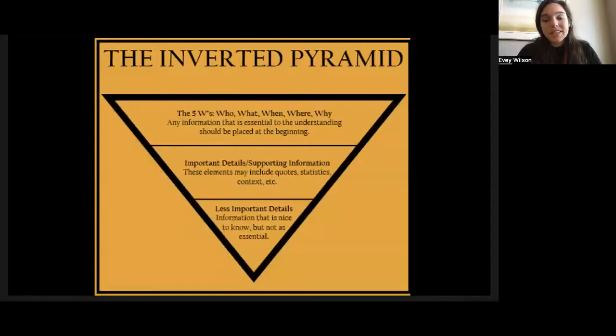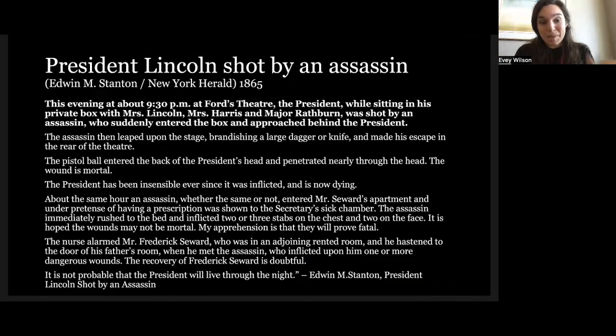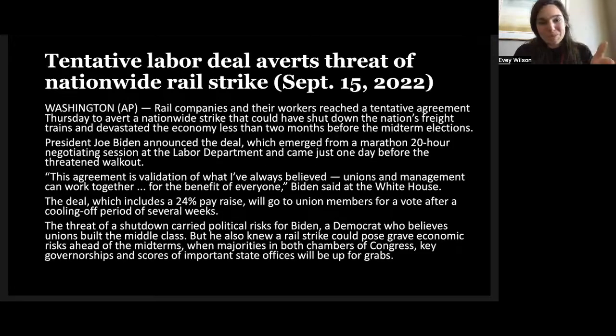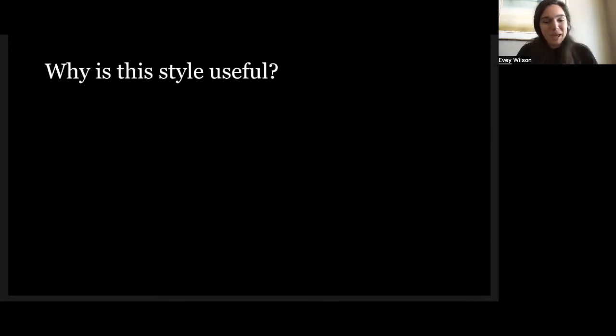And then this helps you just really visualize most important information at the top, the next most important information, and then the least important details at the bottom. So this is all available on Canvas. Go ahead and look at it. I also included this story about President Lincoln being shot, available on Canvas, and is largely accepted as the first style of inverted pyramid, which is really interesting. Okay. So those are examples of inverted pyramid style.